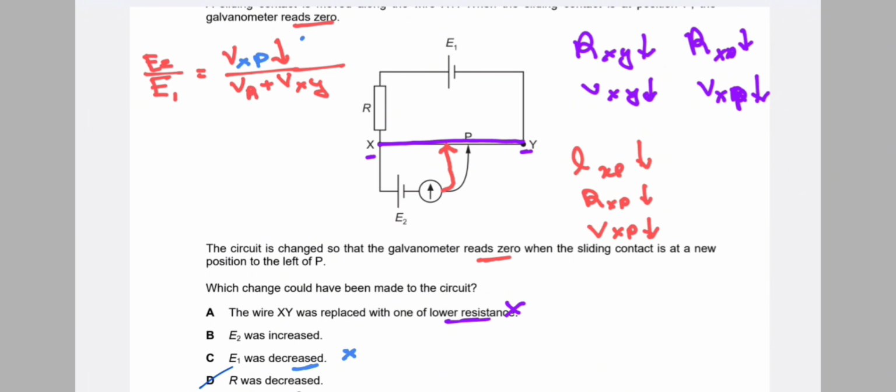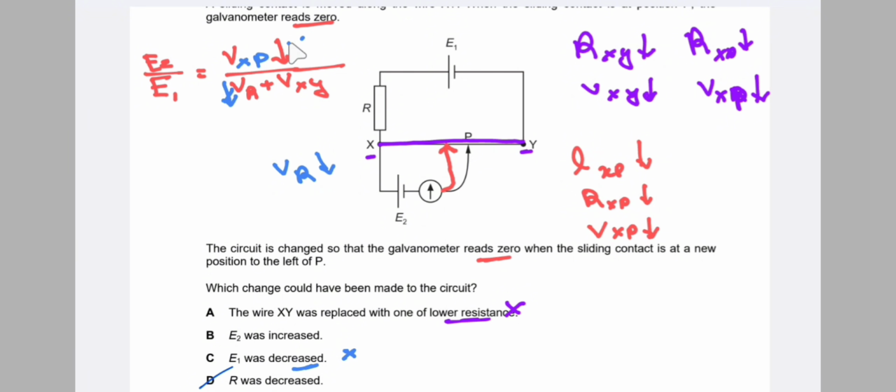But for option D, here the resistance R was decreased. Since the resistance R decreases, the voltage across R decreases. Since the denominator decreases, this decrease in voltage cancels with this decrease in upward voltage.